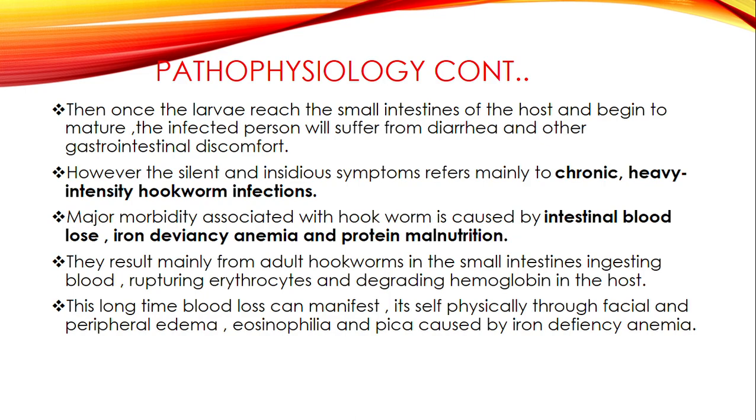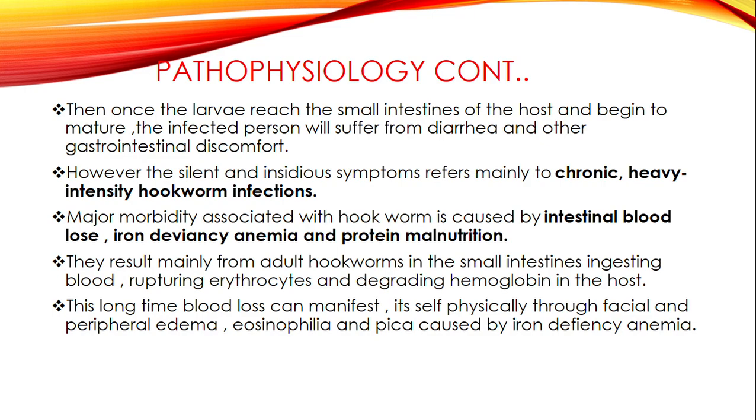So because they are in the small intestines, and remember when we talked about the morphology, we said they have well-developed mouths which have teeth. So these teeth are going to bite into the walls of the small intestines, and they'll be sucking in blood. They'll be sucking in the blood and destroying hemoglobin, and that's how there'll be blood loss and iron deficiency anemia. Plus protein malnutrition will come about due to the worms feeding on the food, the amino acids which are in the small intestines.